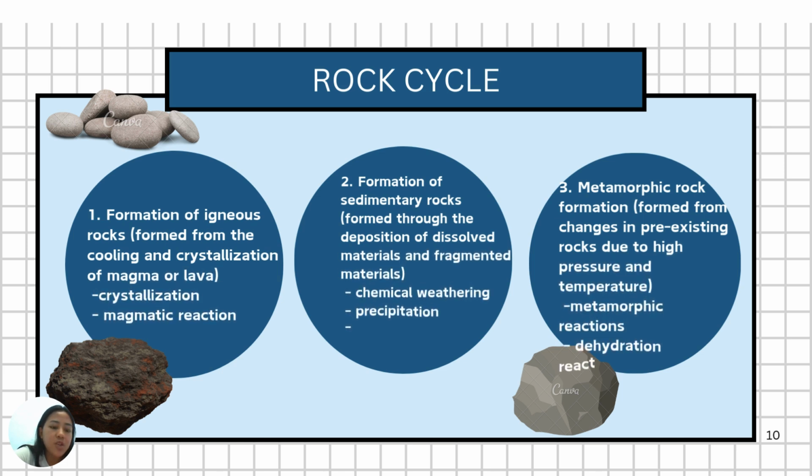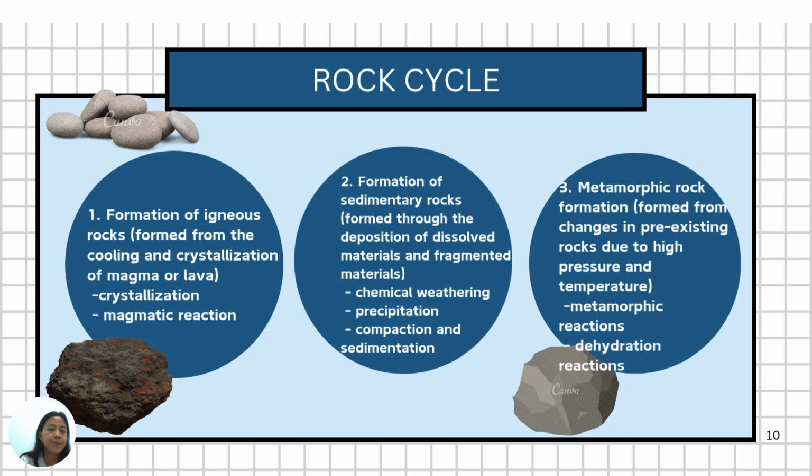Chemical processes play a significant role in the rock cycle, which describes the transformation of rock from one type to another through various geological processes. Here is an explanation of how chemical processes are involved in each stage of the rock cycle.